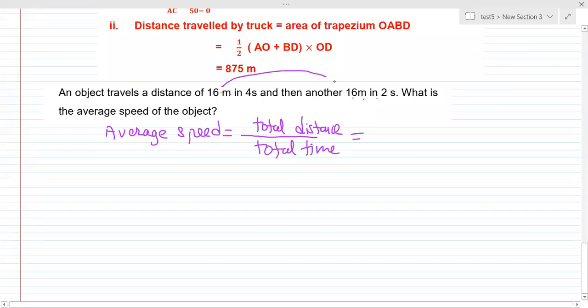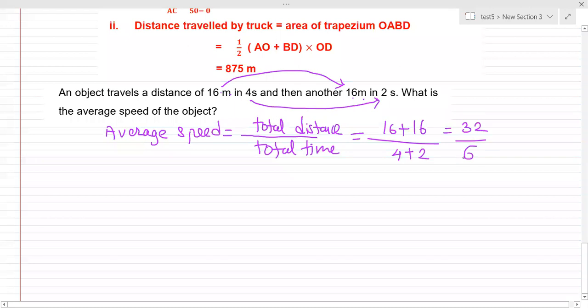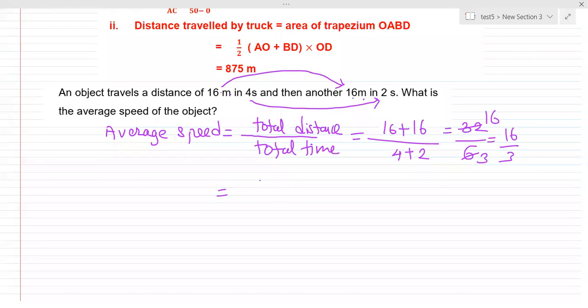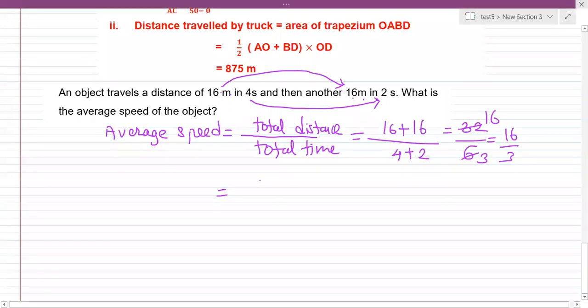You add 16 plus 16, and then you add 4 plus 2, the time. 16 plus 16 is 32. What about 4 plus 2? That would be 6. So you can reduce it: 2 3s are 6, 2 16s are 32, and the final answer would be 16 by 3. But if you divide it further, 3 5s are 15. Give me the final answer, 16 by 3 in decimal. What would be the answer? 5.33. Very much correct. The answer would be 5.33.